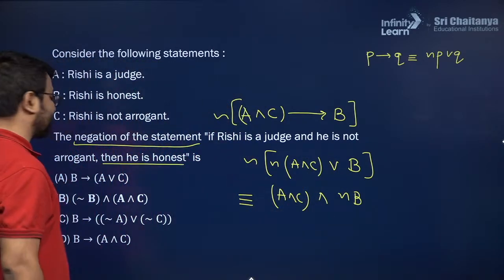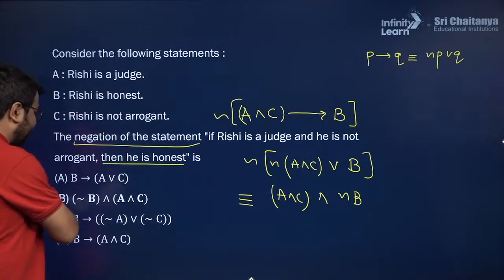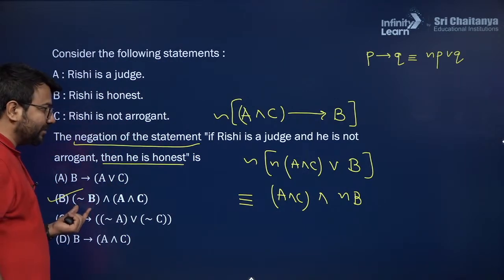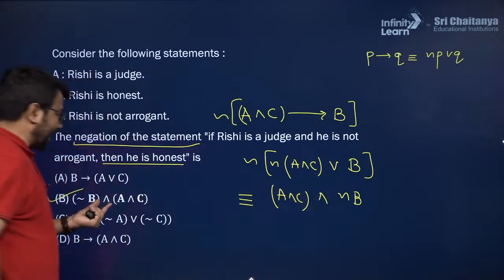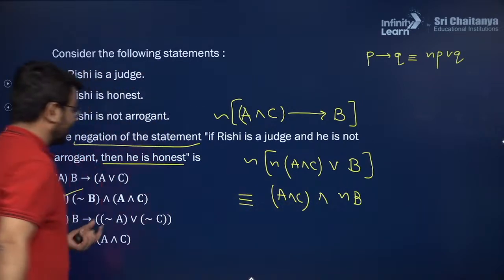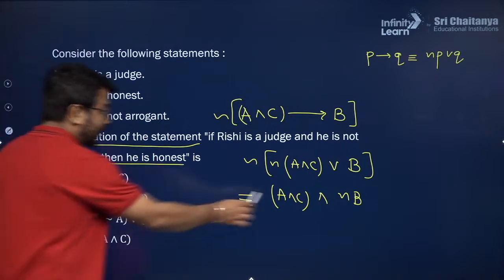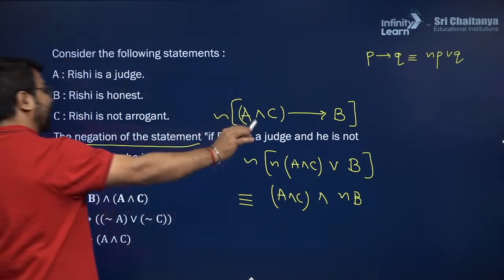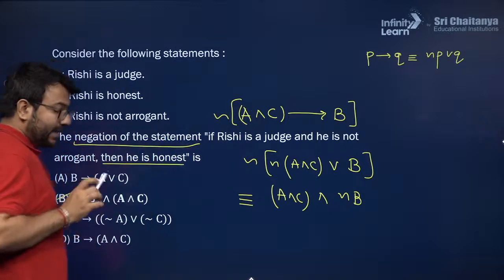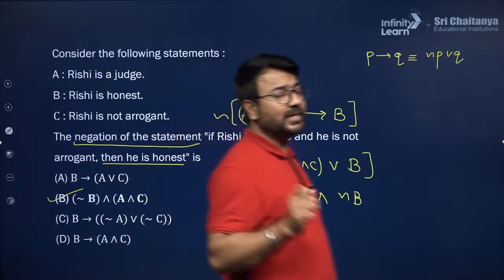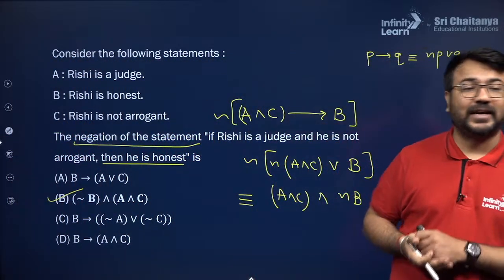Now look into the options. In option B, what we will observe is negation of B, then the AND operator, and there is A intersection C, so A and C. So this particular negation of the given statement is given to you in option B. That is why option B will be the final answer.